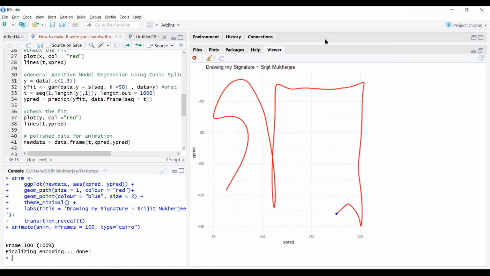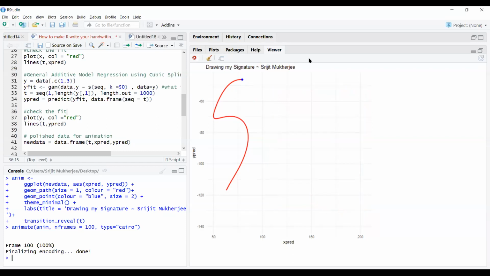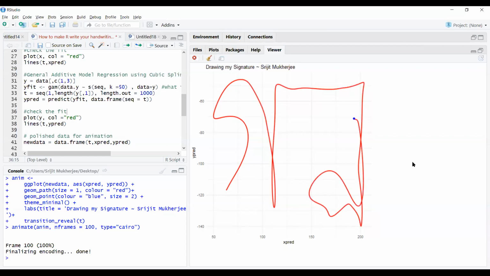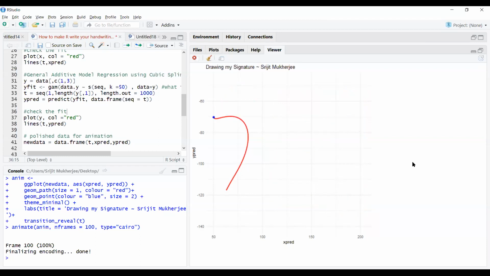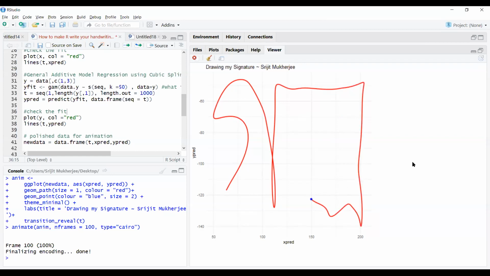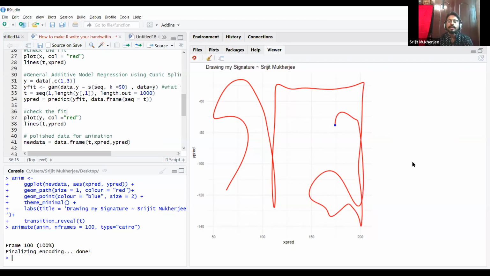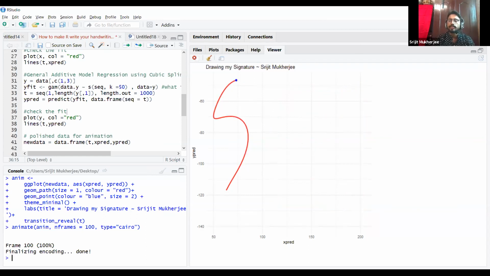So Srijit, I have a question. Is it more like you have some picture or figure and you are tracing the outline of that figure and then making your computer retrace it? Is that the goal? Because handwriting can be a bit more complex than this. I think Aditya was right in pointing out that you will take your pen off the paper and bring it back. Exactly. So I have tried using that. I have written my handwriting, but it's continuous. Okay. So continuous things can be done.